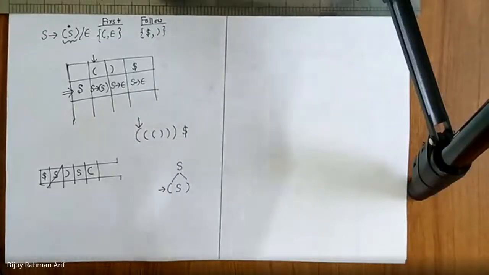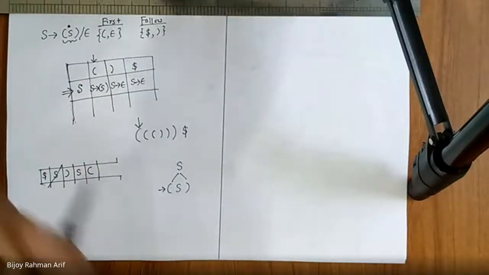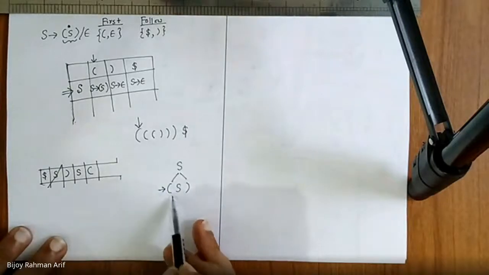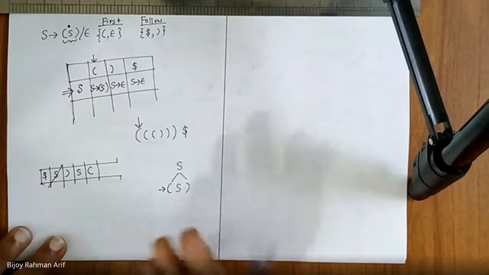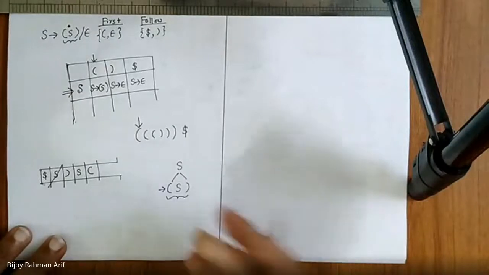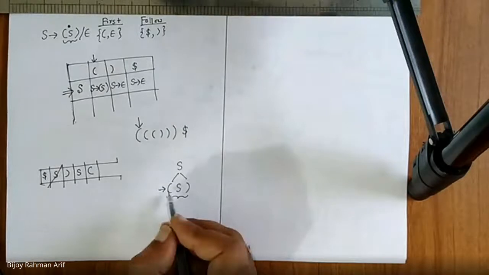Stack is actually a reverse way data structure, not an operation, a reverse data structure. Always, whatever comes last should be on the top. But in this case, S derives to this, so this one should be at the top. To remedy this problem, we put this information in the reverse way. Is it clear? So that this one would be on the top.